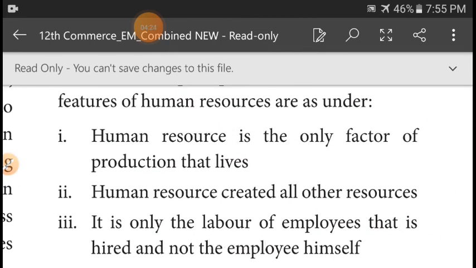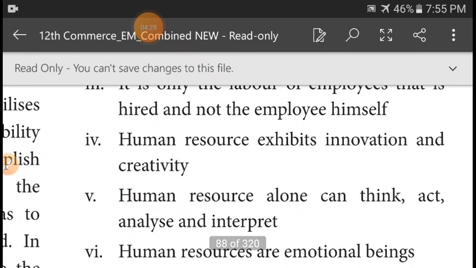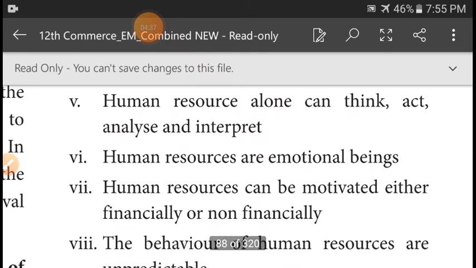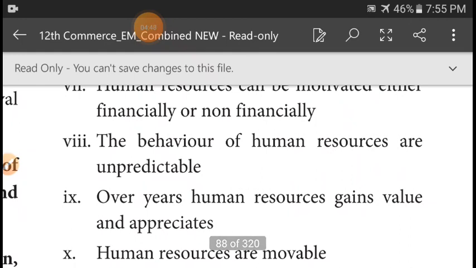It is only the labor of employees that is hired and not the employee himself. Human resource exhibits innovation and creativity. Human resource alone can think, act, analyze and interpret. Human resources are emotional beings. They can be motivated either financially or non-financially. The behavior of human resources is unpredictable.